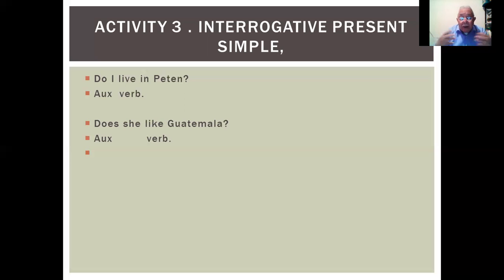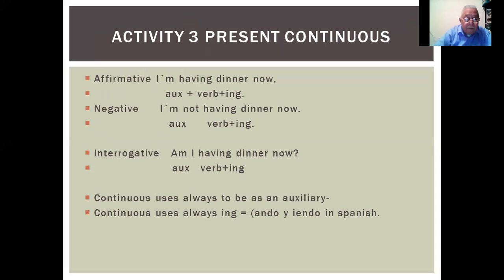Están sucediendo ahora. Entonces es el continuo, donde usamos, ¿qué usamos en el presente continuo? Entonces usamos las terminaciones en español ando, yendo. En inglés no se dice así, sino se dice the ing ending. Entonces, ¿qué es lo que pasa? Vamos a pasar a eso ahorita, vamos a ver qué pasa ahí.